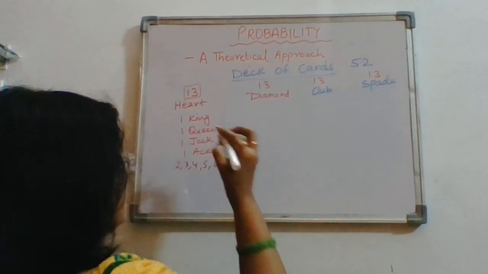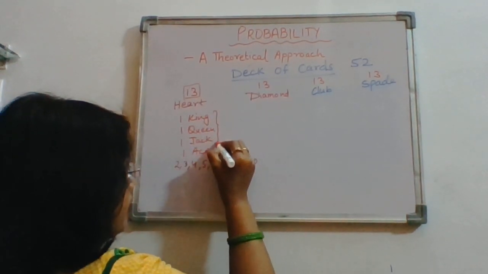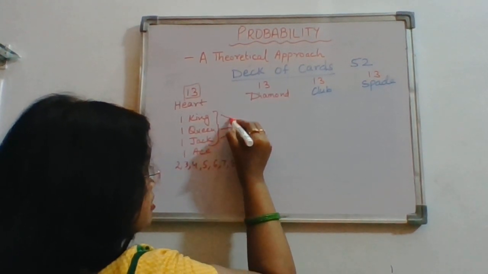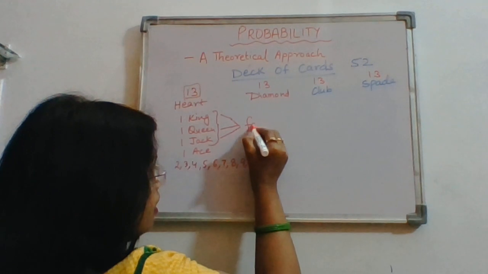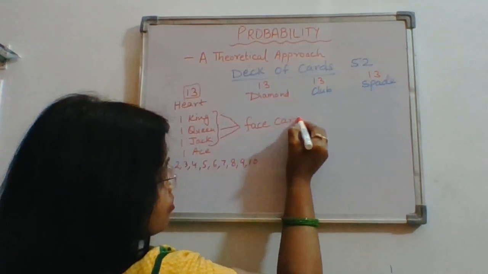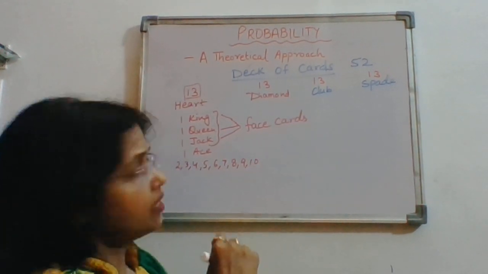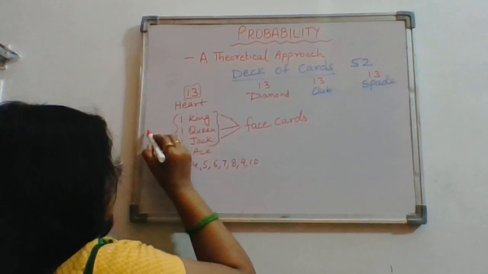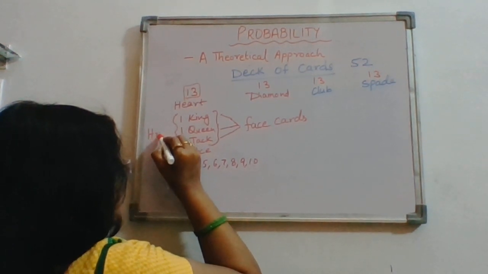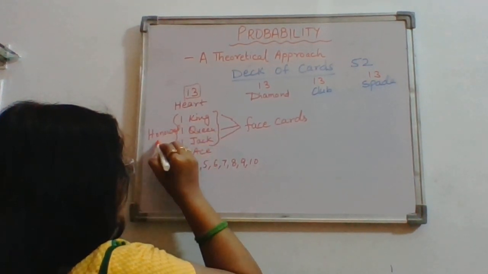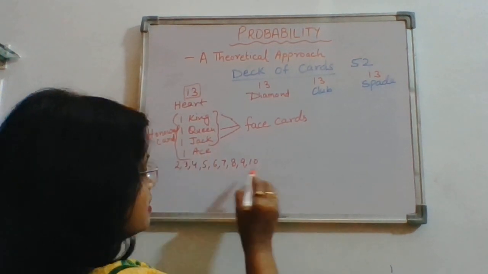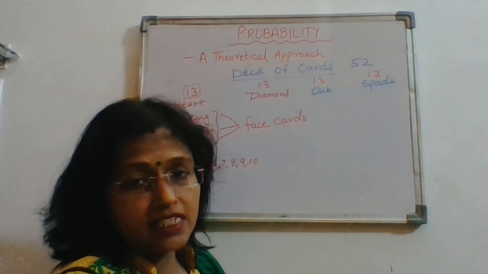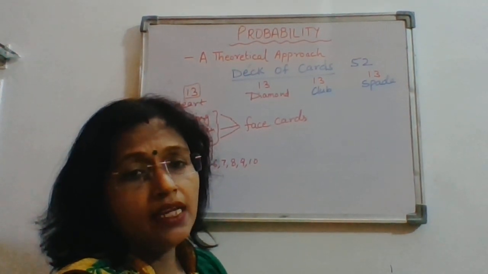Now these king, queen and jack, only these three, are your face cards. And king, queen, jack and ace together are the honored cards. And the remaining are the numbers 2, 3, 4, 5, 6, 7, 8, 9. When we talk about face cards, the ace is not included.